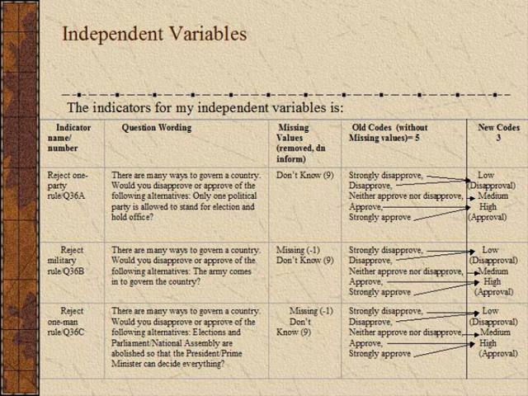I have three independent variables, which are a general measure of rejection of different forms of authoritarian regime. The first, one-party rule; the second, military rule; and the third, one-man rule. I will use coding very similar to my dependent variable, namely that those who strongly disagree or disapprove will be classified as low, those who neither approve nor disapprove of authoritarian regime as medium, and those that approve or strongly approve as high.